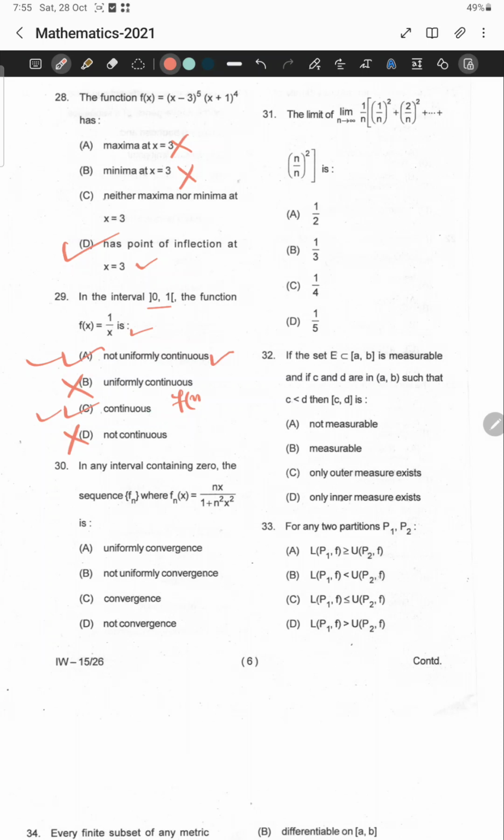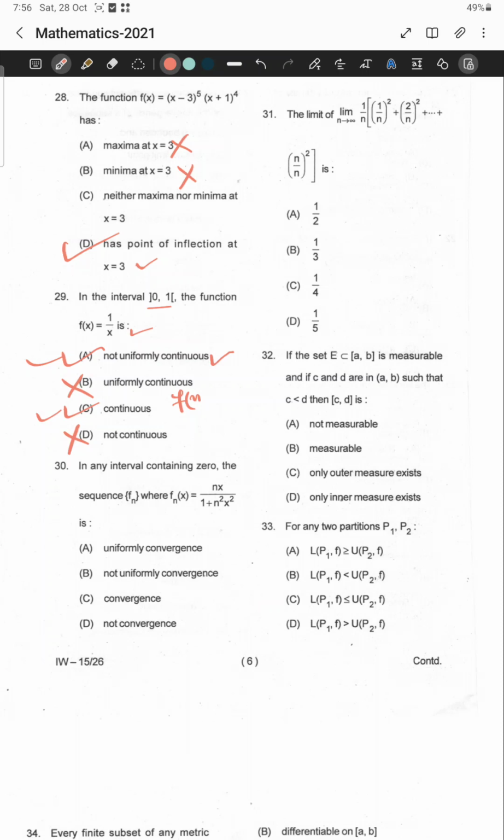Okay, let us move to question number 30. In question number 30, in any interval containing 0, the sequence fn is defined in this way: fn of x equal to nx by 1 plus n square x square. Whether it is uniformly convergent, not uniformly convergent, convergent, or not convergent. This question is from sequences of functions.